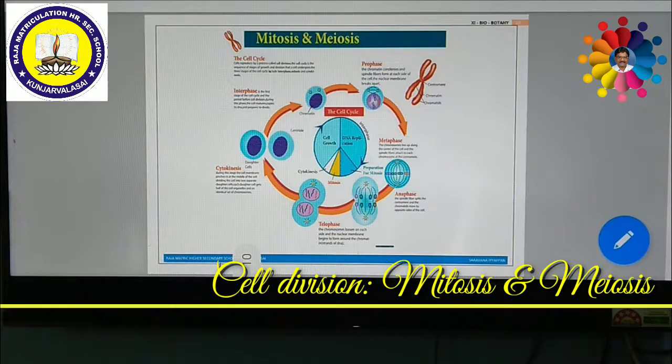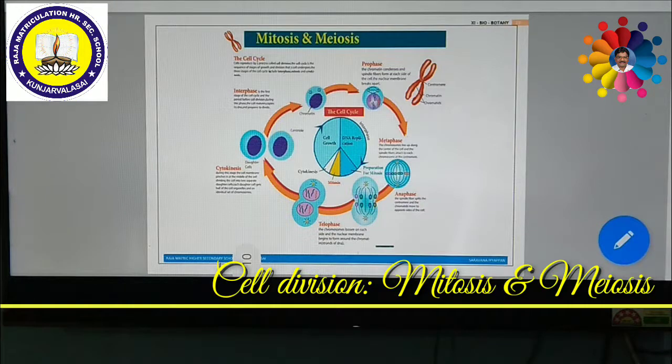Then what is the significance of mitosis? Due to mitosis, what are the benefits? What are the uses for plants and animals? That is called the significance of mitosis. An exact copy of the parent cell is produced by mitosis. What is the genetic stability? The daughter cells are genetically identical to the parent cell.